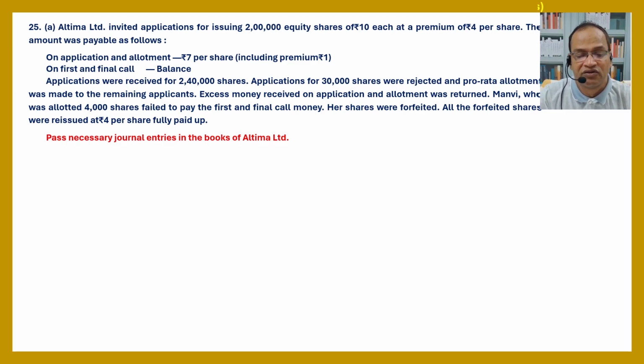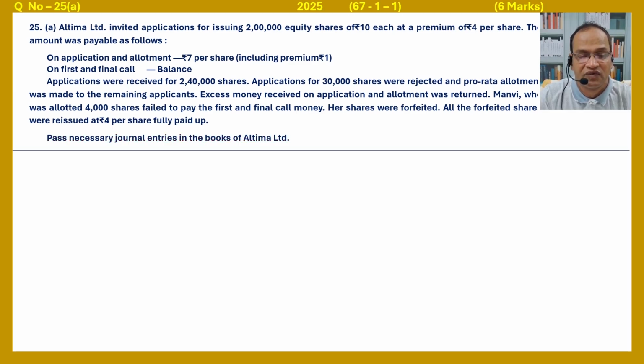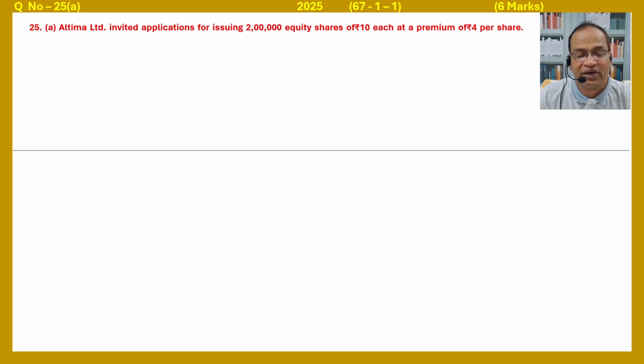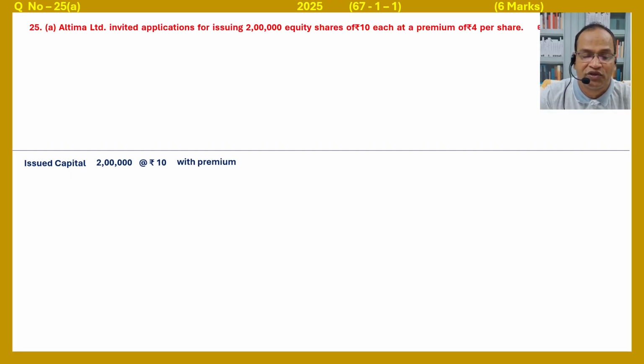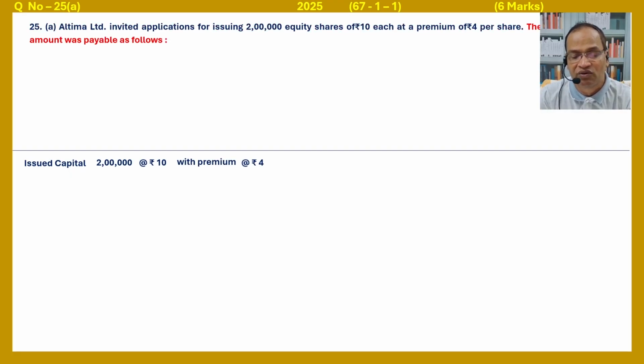25A. Pass necessary journal entries. Ultima Limited invited applications for issuing 2 lakh equity shares of rupees 10 each at a premium of rupees 4 per share. From this sentence, we get issued capital 2 lakh shares at the rate of 10 each at a premium of rupees 4 per share. So issue price equals 10 plus 4 equals 14 rupees.